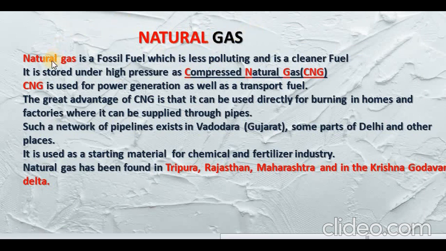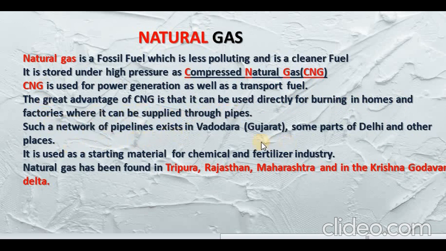Natural gas. Natural gas is a fossil fuel which is obtained from dead living organisms. Natural gas is less polluting and is a much cleaner fuel. It is stored under high pressure as compressed natural gas or CNG. CNG is used for power generation as well as transport fuel. The great advantage of CNG is that it can be used directly for burning in homes and factories where it can be supplied through pipes.